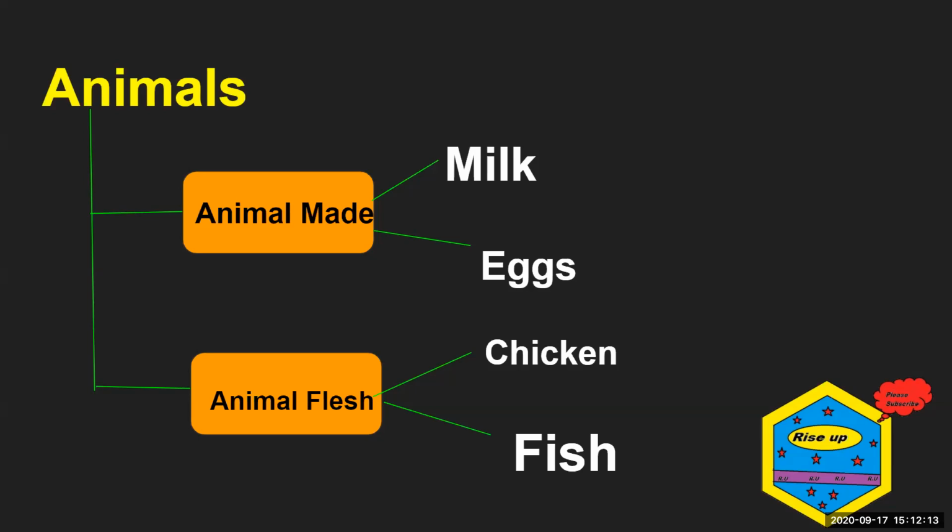Like milk, we get milk from the cow. It doesn't hurt the cow, it doesn't feel pain. Eggs we get from the hen, we just take them. But if we talk about animal flesh, we eat that animal, like chicken, fish. It harms that animal.